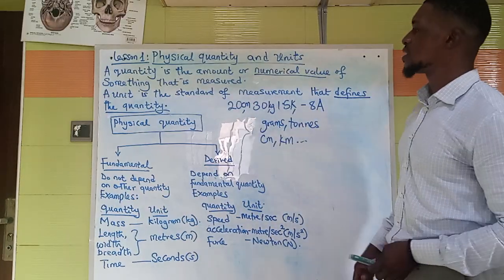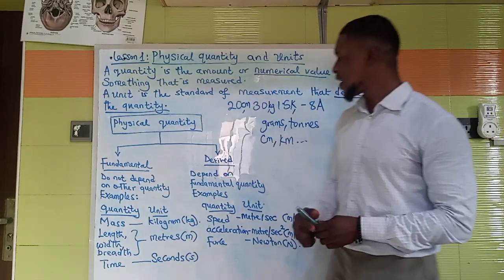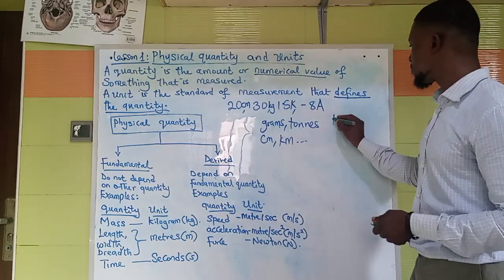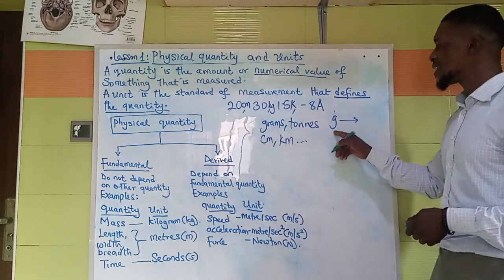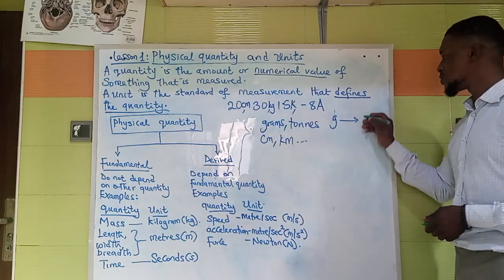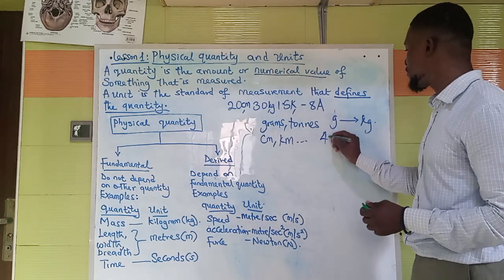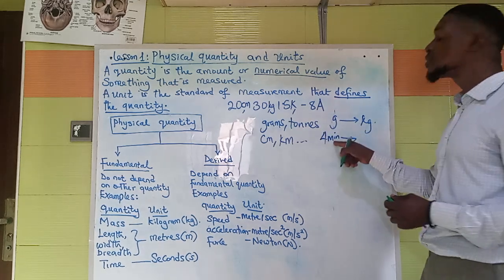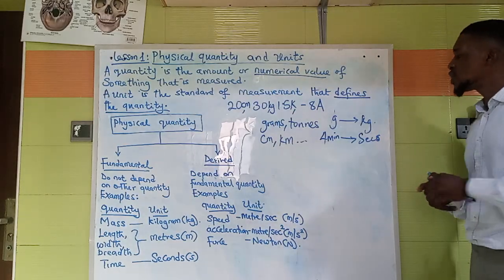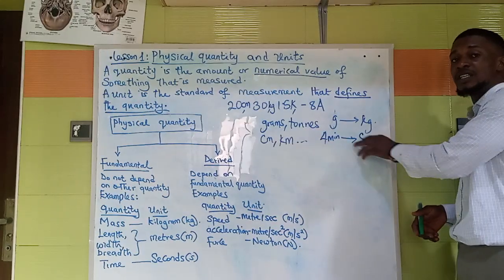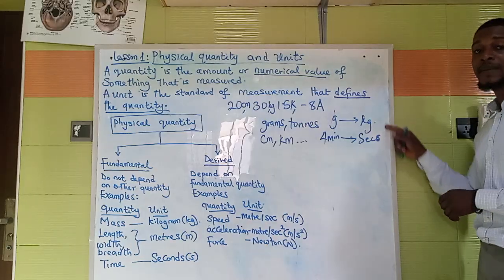So what it means is that if you're solving physics problems, and you're given mass in gram, you have to convert that mass from gram to kilogram before you solve. If you're given time in minutes, for example, let's say you have 4 minutes, you need to convert this to seconds. So the conversion ratio is very important. You also need to have knowledge of how you convert, because all these are their basic units.